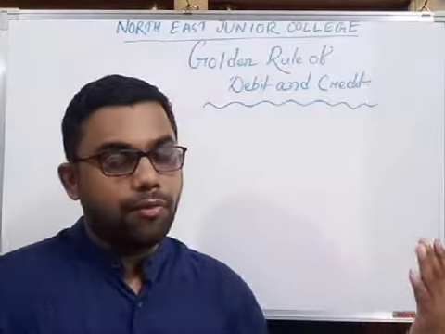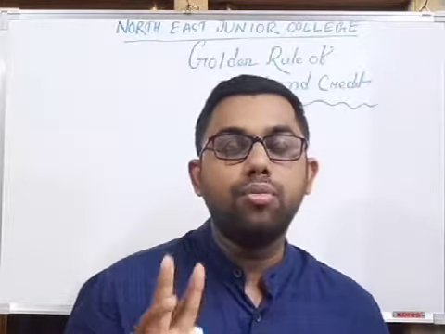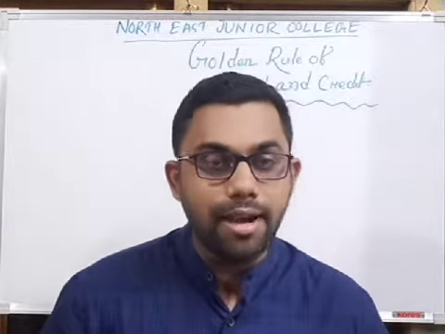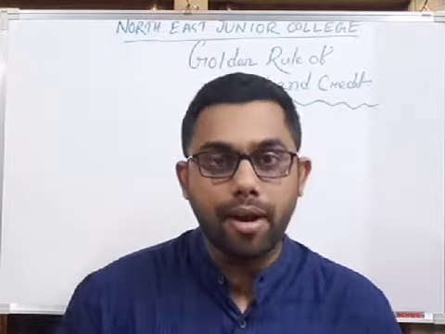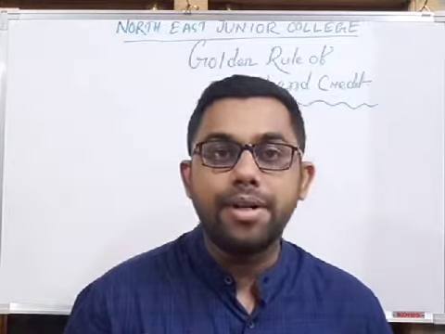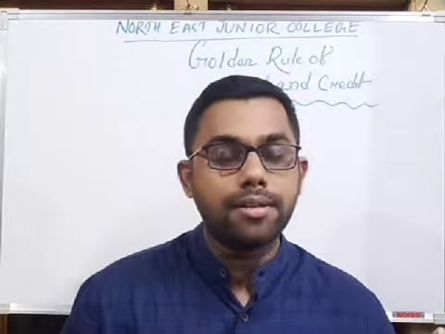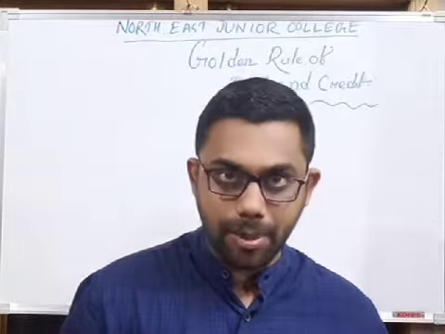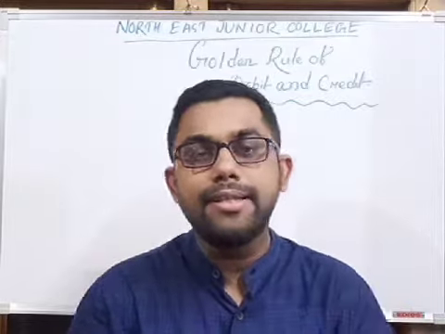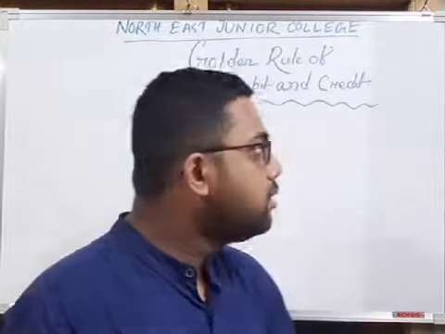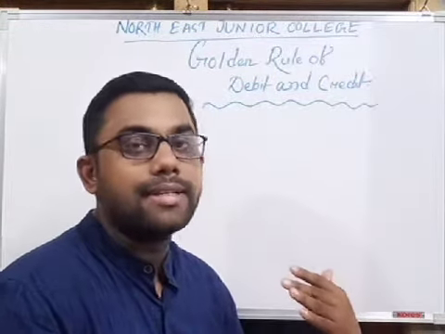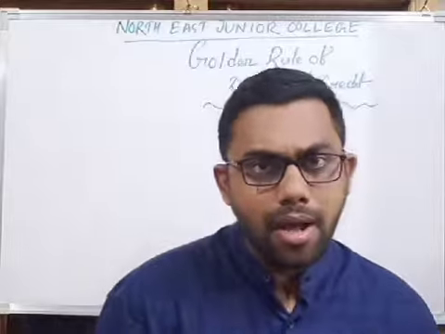For every transaction we have to identify the twofold aspect, as I have already discussed, that is the double entry system of accounting, where we record the twofold aspects of every transaction. If one aspect of the transaction is debit, the other aspect will be credit, and the relationship between debit and credit is opposite in nature. In the previous class I discussed what is an account.